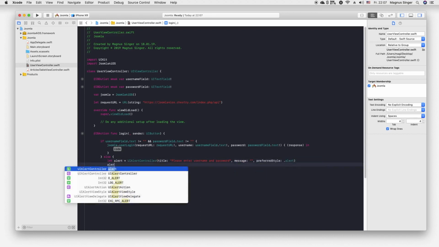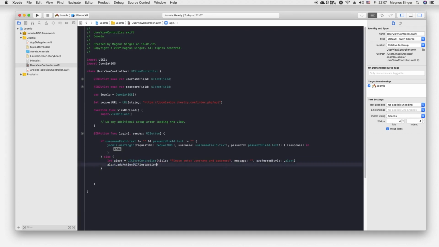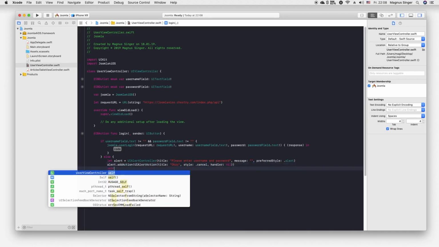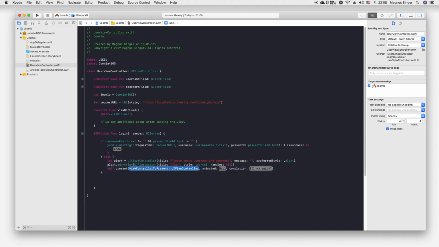So create an action which will say OK, style will be cancel, handler will be nil. Now we call self.present. So we present our alert, animated of course, completion nil again.